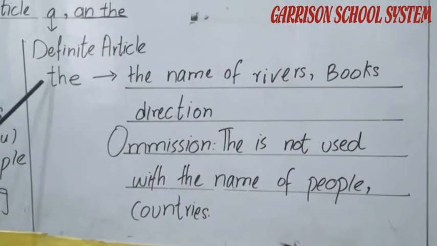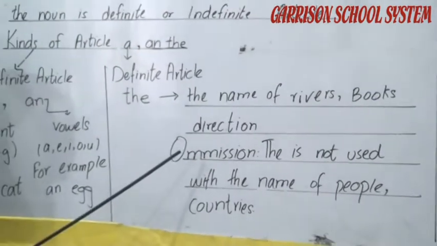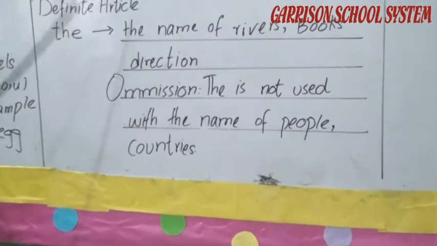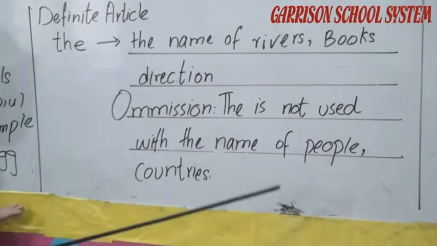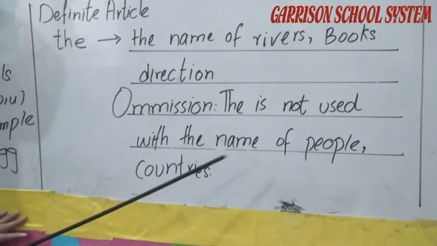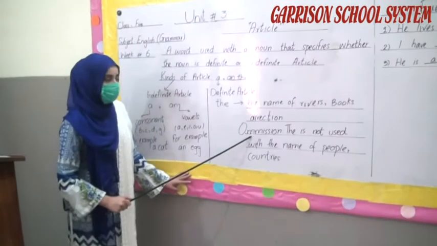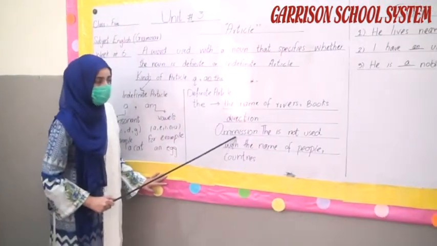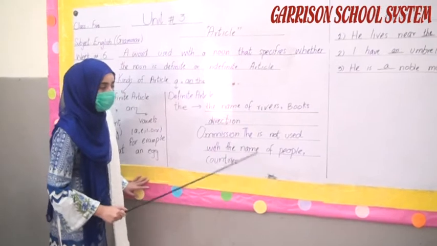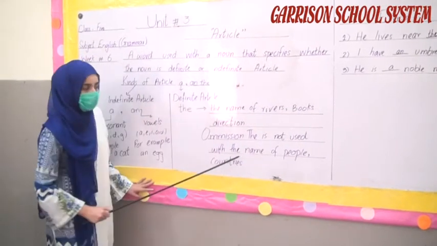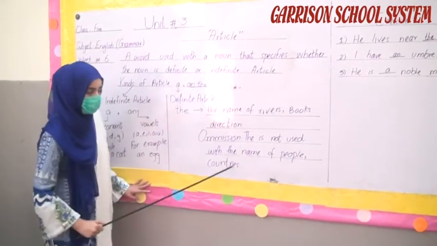Secondly, we don't use the with certain names of people, countries, towns, etc. This is an omission, in which we do not use the in front of these names, like the names of people and countries.